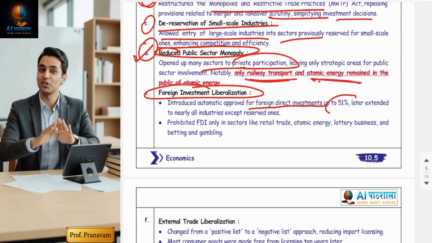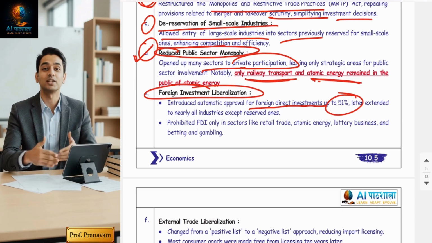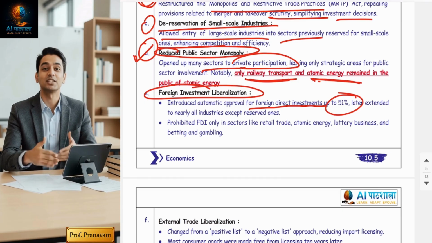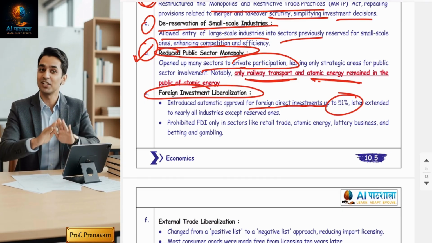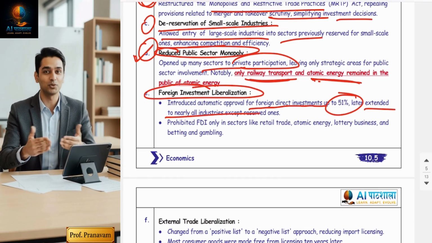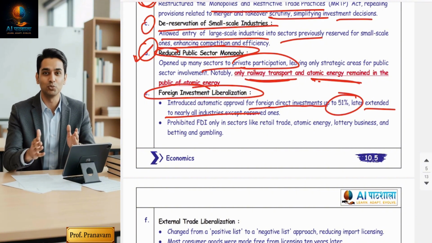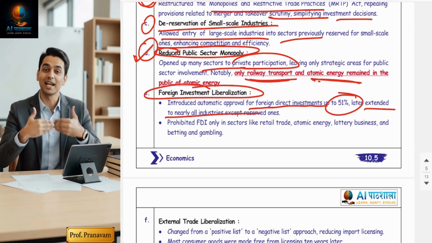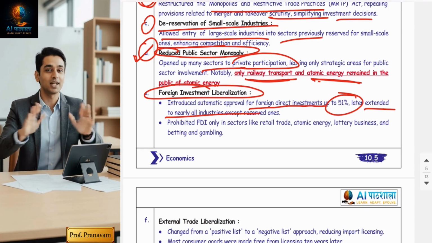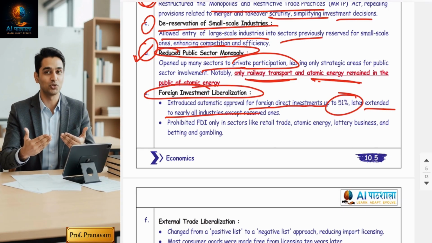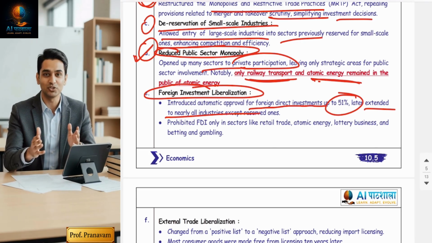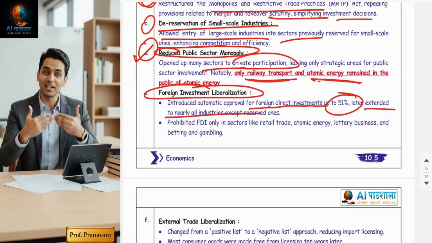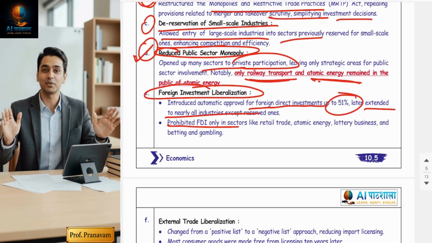At that time, guys, 51% foreign direct investment in Indian companies was allowed, meaning partnership with an Indian company. But today it is extended to 100% in many areas, meaning foreign companies are free to start their own branches in India without involving an Indian company. Because of that, many private sector banks and many foreign manufacturing companies are operating in India. Prohibited FDI in sectors like.